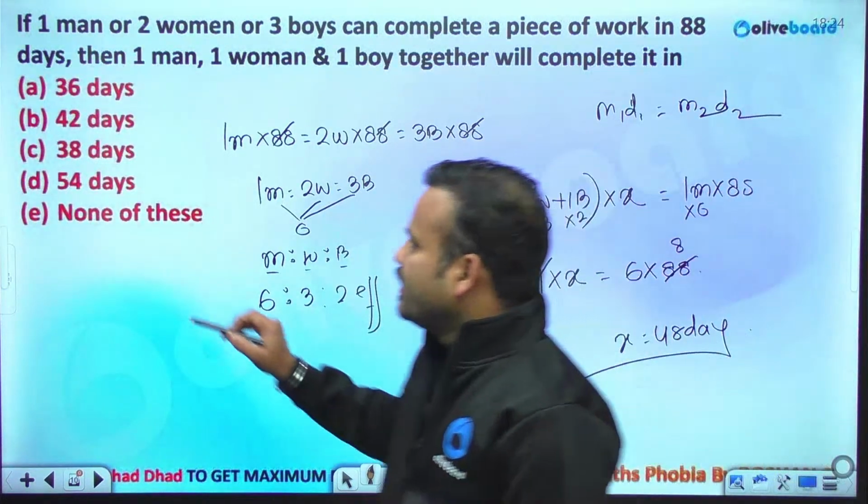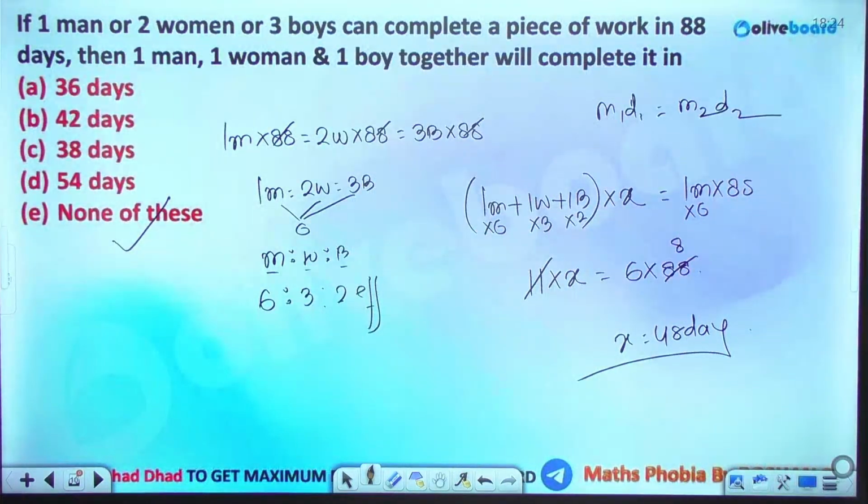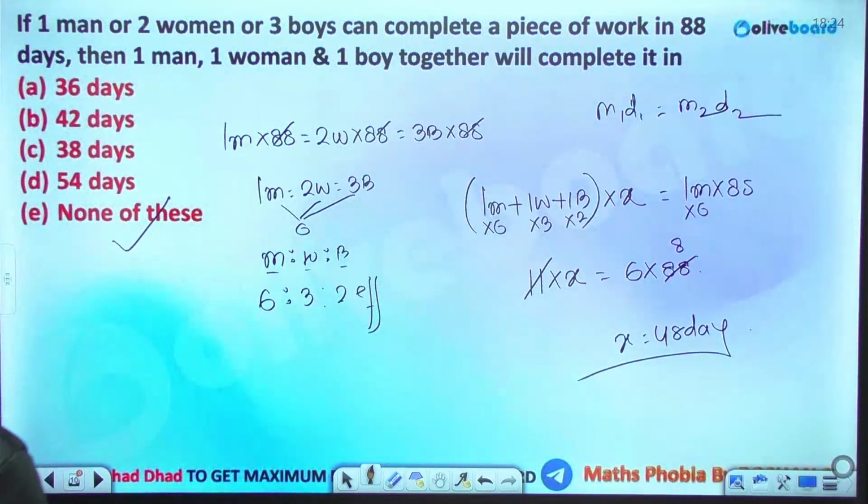So together they will be taking 48 days. Clear?